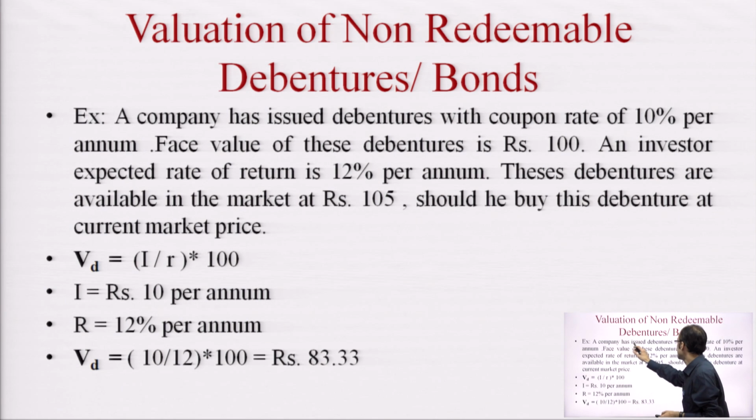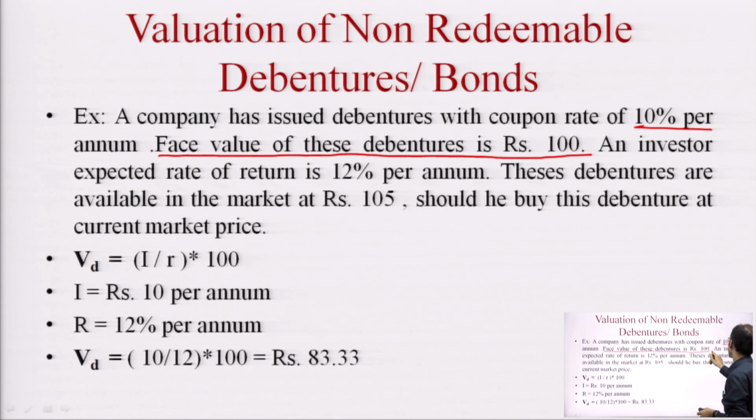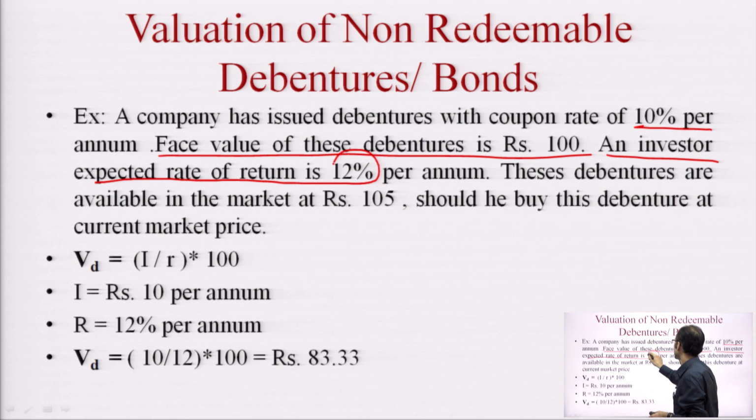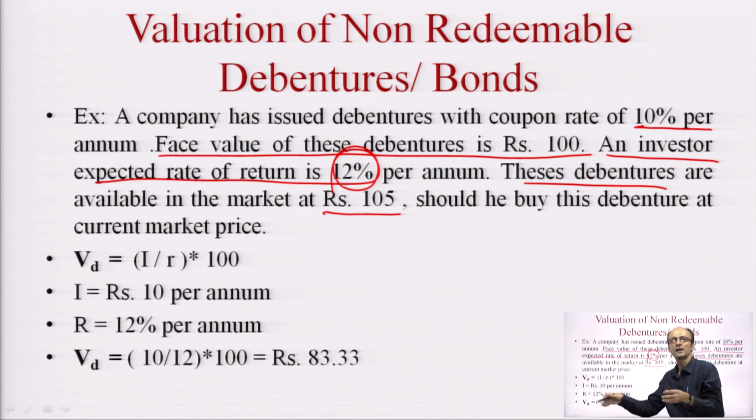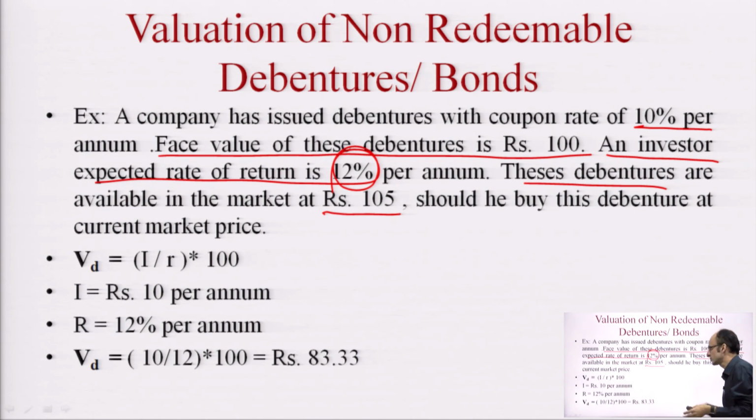A company has issued debentures with a coupon rate of 10% per annum. The face value of these debentures is 100, and the investor's expected rate of return is 12%. Now the discount rate, the expected return, is 12% per annum. These debentures are available in the market at 105, the current market price prevailing in the secondary market right now. Now the question is whether he should buy it or not.